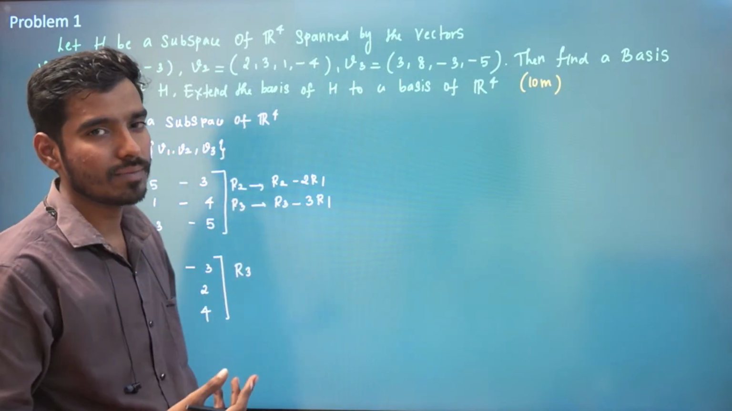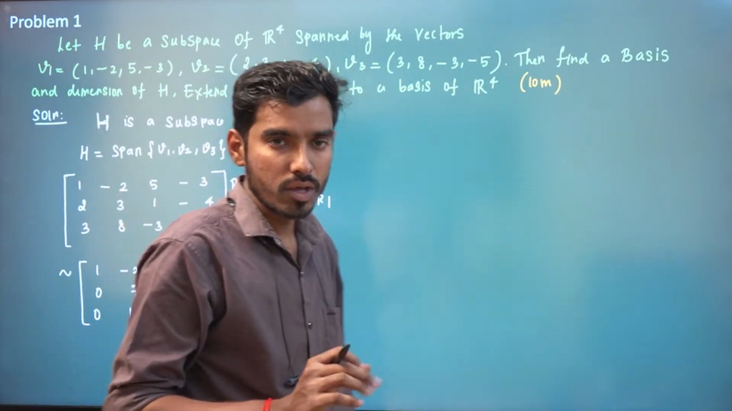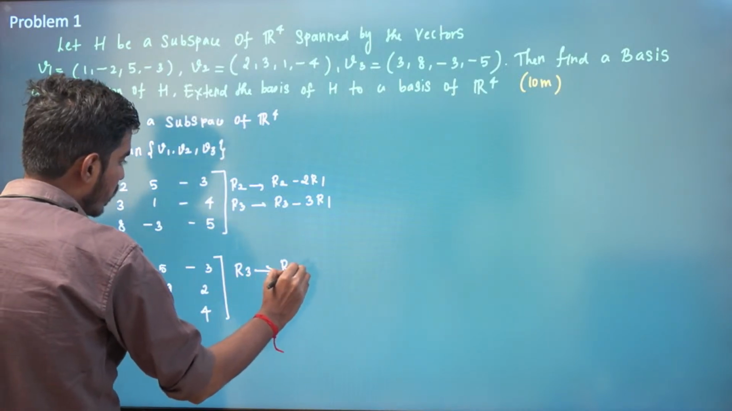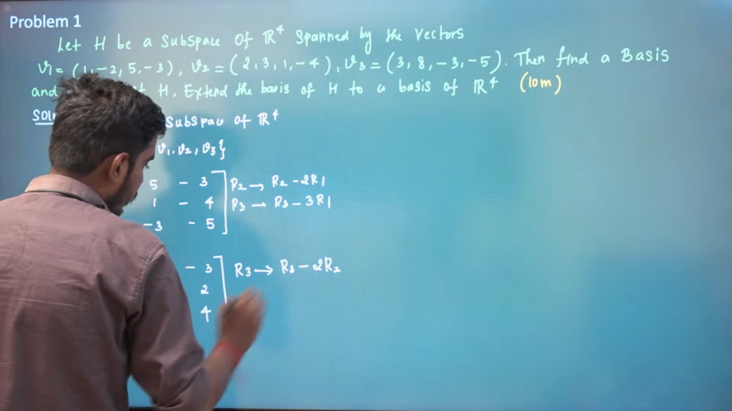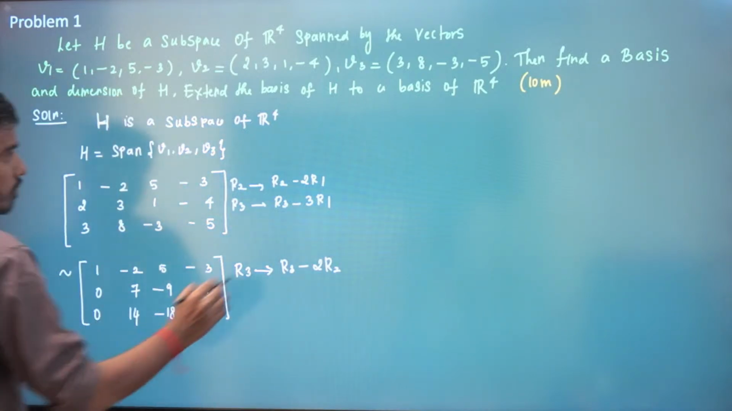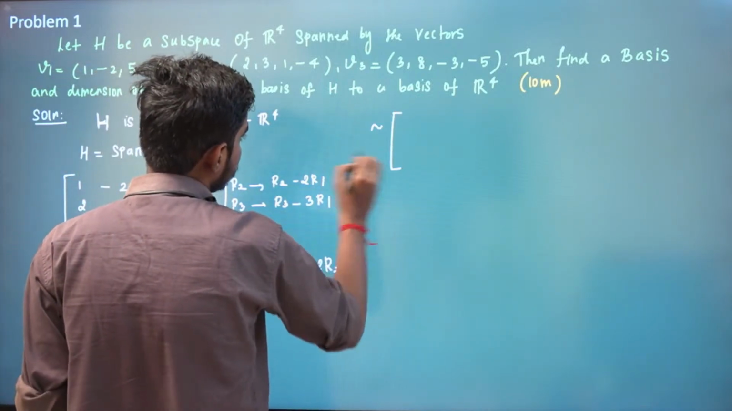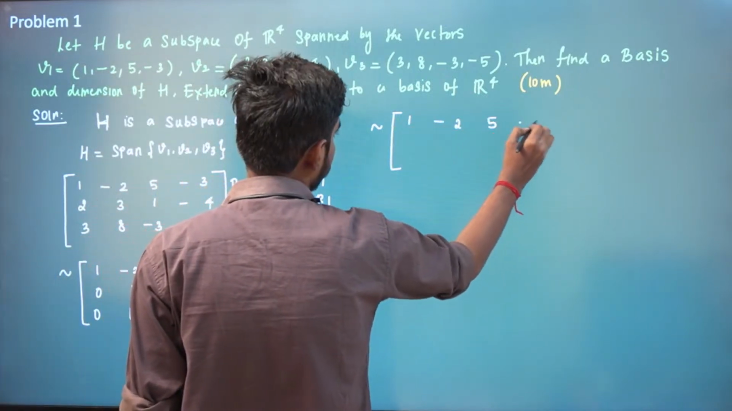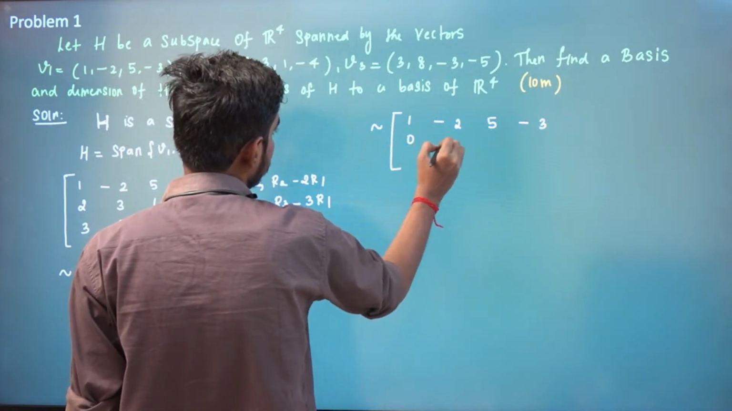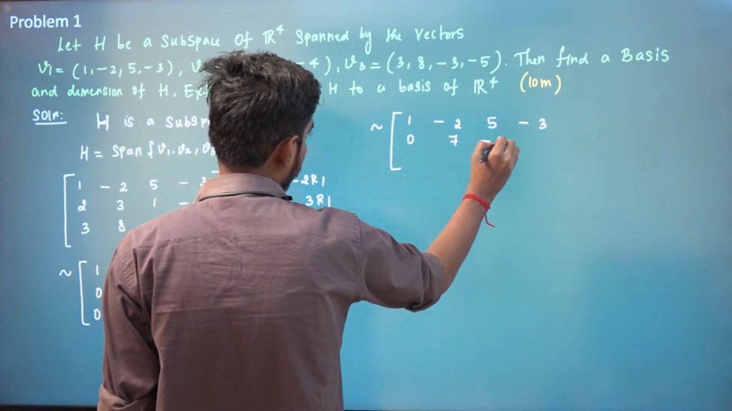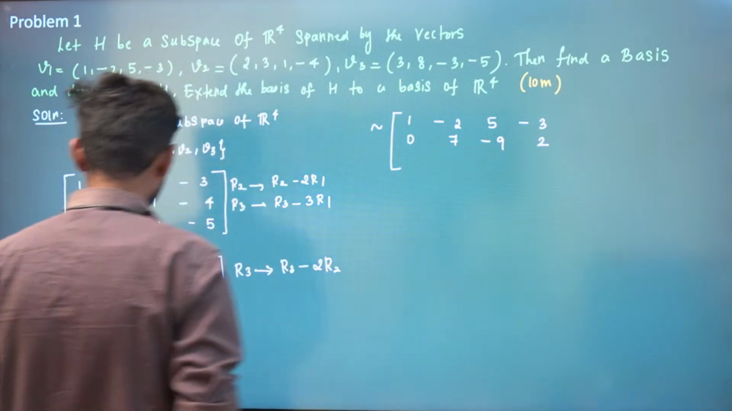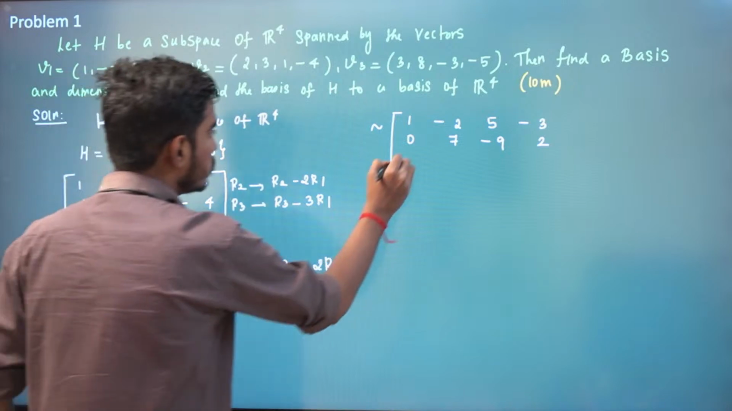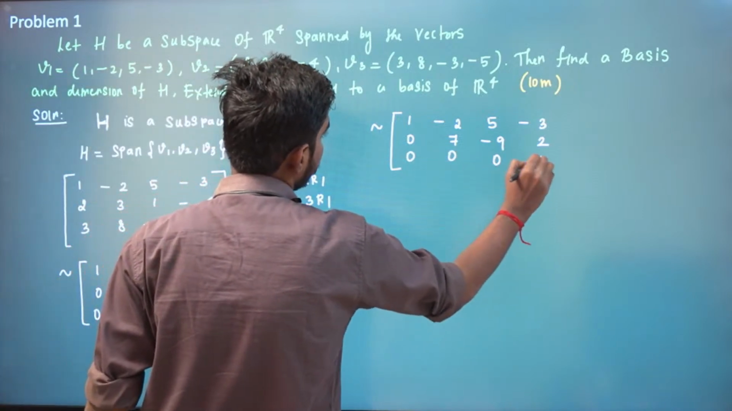So these are just 12th standard level mathematics, right? I'm assuming that you know the idea of row echelon form. So we have R3 becomes R3 minus 2 times R2. If I perform this operation, you can see this matrix reduces to 1, minus 2, 5, minus 3, and then 0, 7, minus 9 and 2. You multiply by 2 and then you subtract. So this entire row will be a 0 row, right?